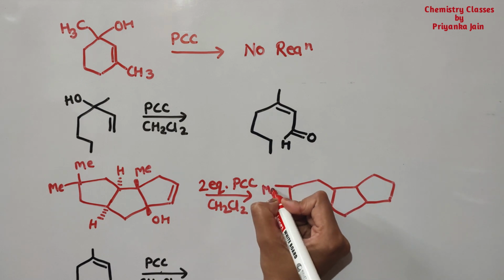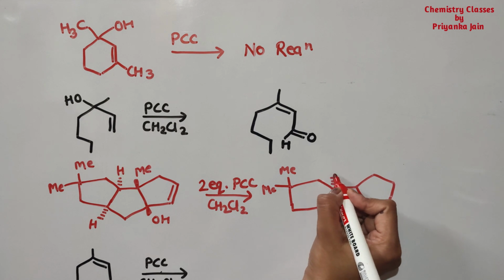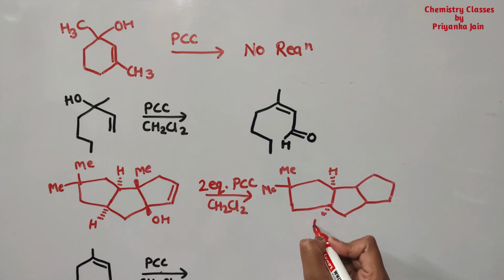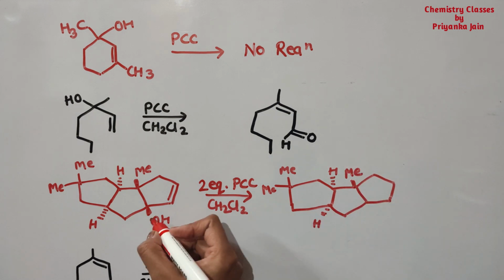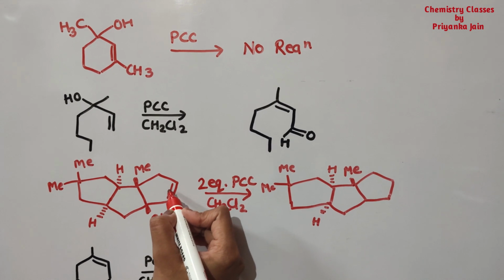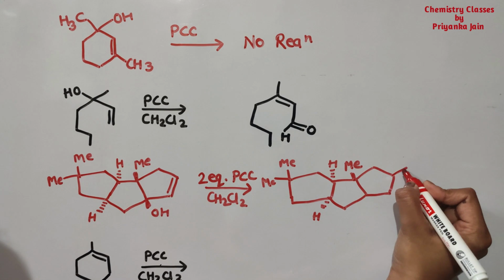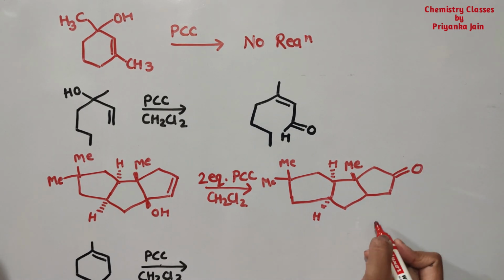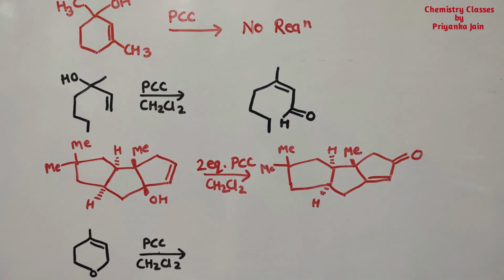Here are 2 methyl groups and this is hydrogen, and this is the methyl group. This is the OH group and this is the allylic position. So where will be the oxidation? At this position, so we have to put the double bond O here, and this bond will now move to this position.